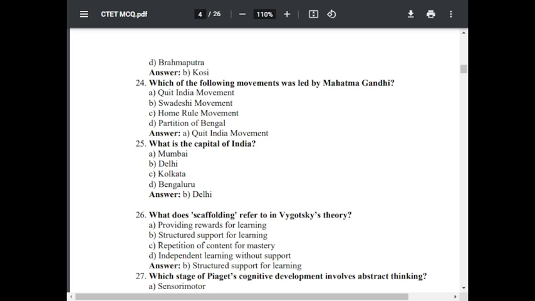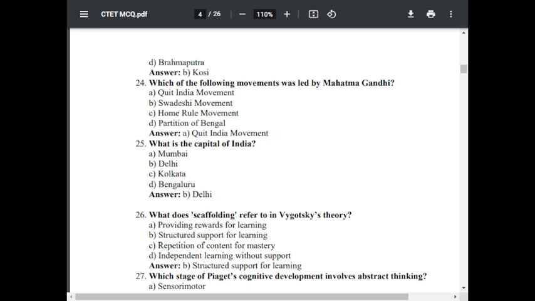Question number 24. Which of the following movement was led by Mahatma Gandhi? Option A, Quit India movement. Option B, Swadeshi movement. Option C, Home Rule movement. Option D, Partition of Bengal. The correct answer is Quit India movement.